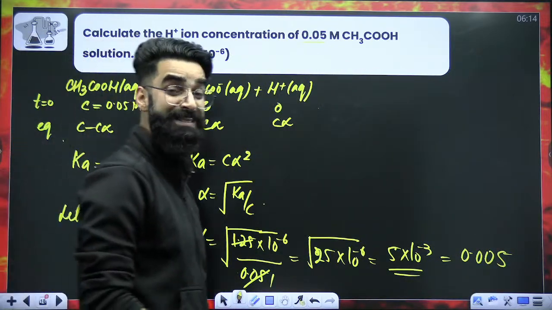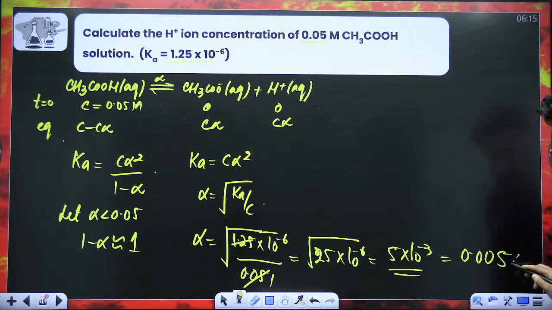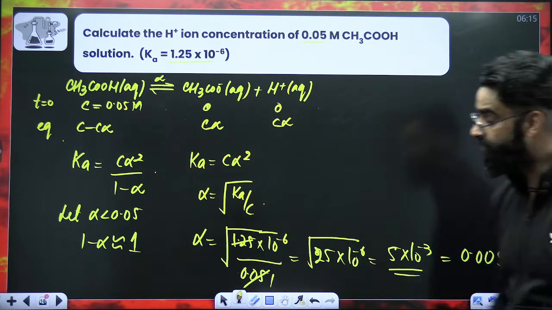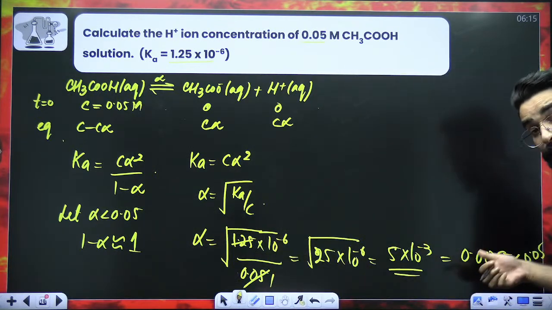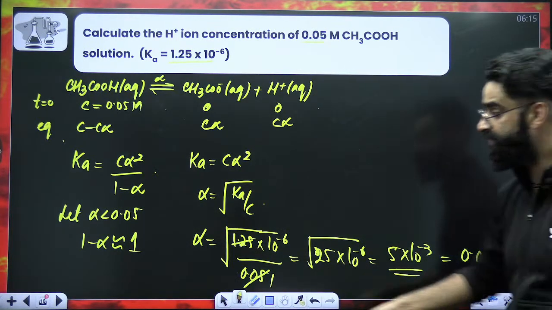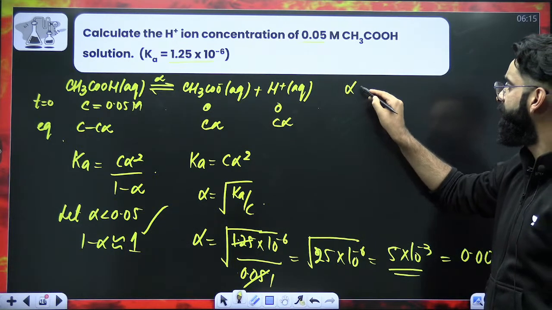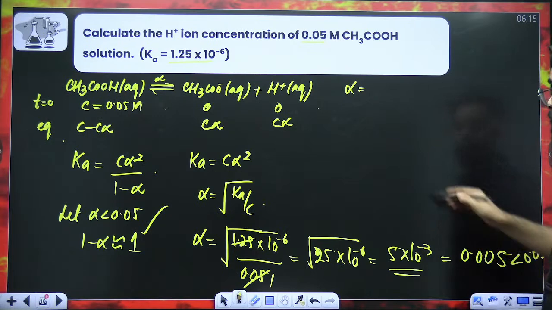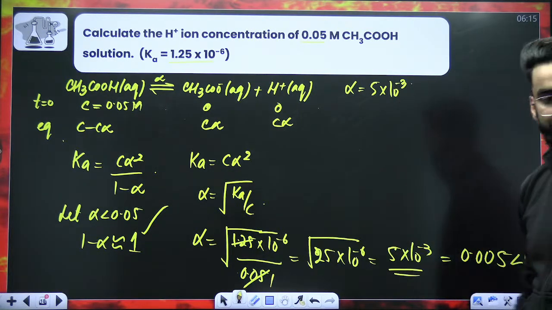Alpha value is coming out to be 0.005, which is actually less than 0.05, what I had assumed. So whatever assumption we have done, absolutely correct. So we got the value of alpha, that is 0.005, or you can say 5 into 10 raised power minus 3.